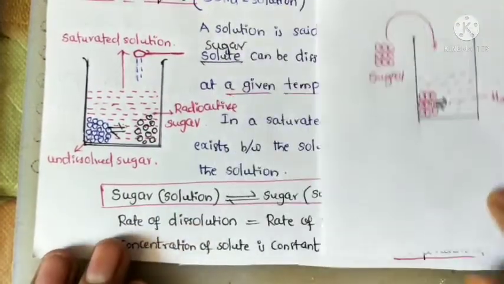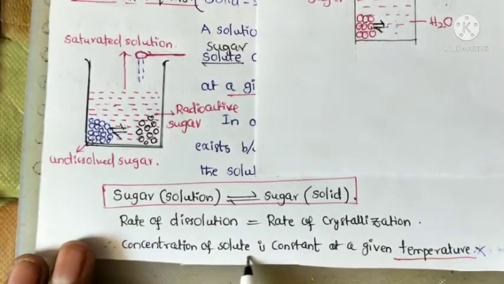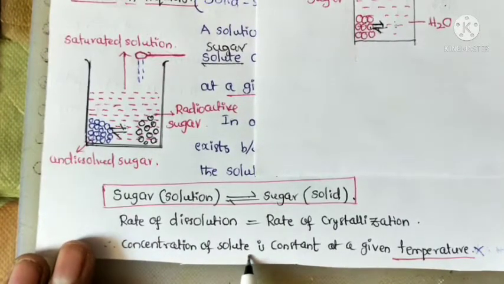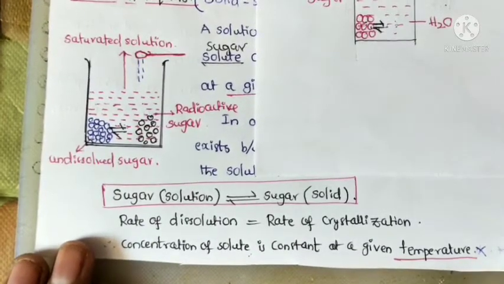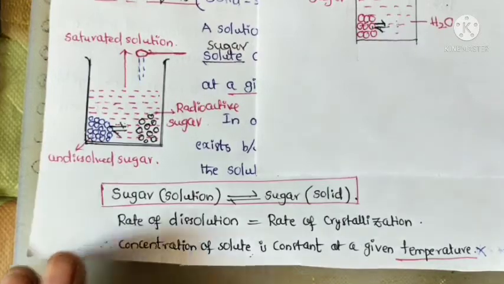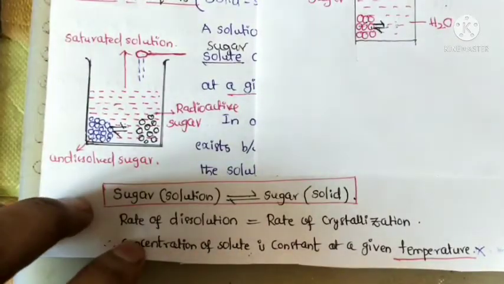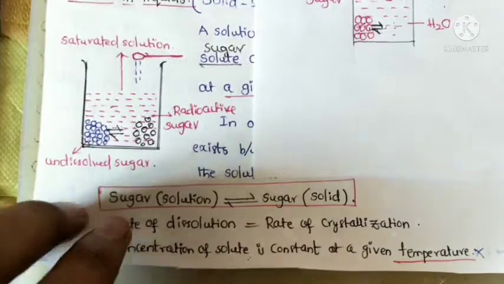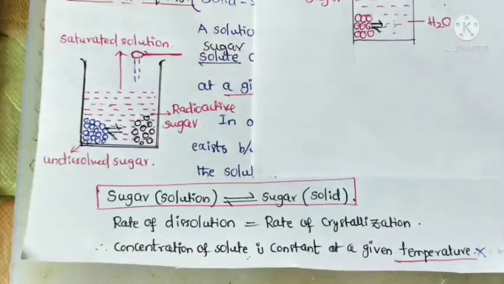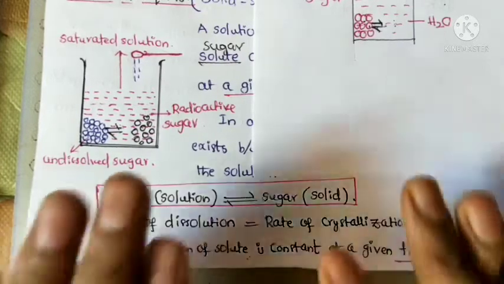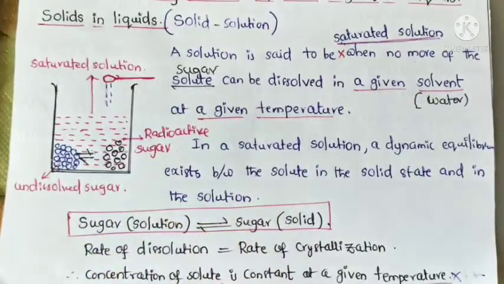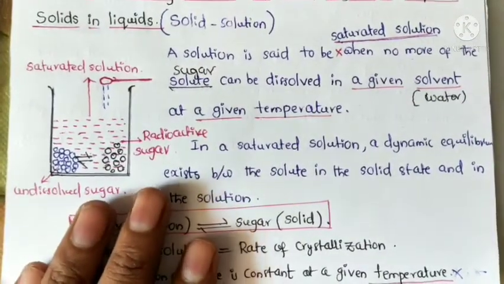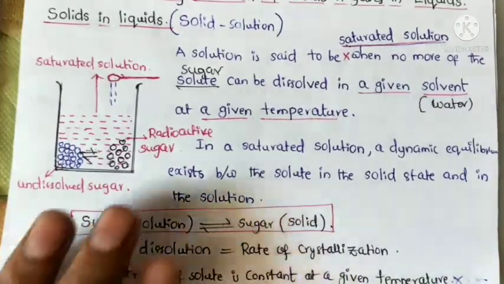Now observe the concentration of the solute, sugar. The concentration of sugar is constant at a given temperature. So from these two observations, we can say that the equilibrium of dissolution of solids in liquid is dynamic in nature. Write this down. Take a screenshot.